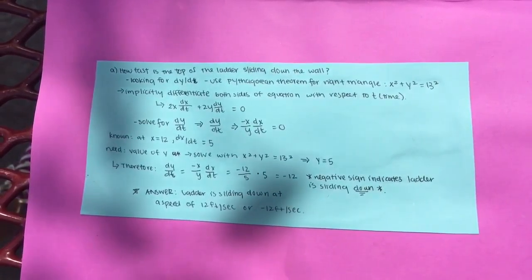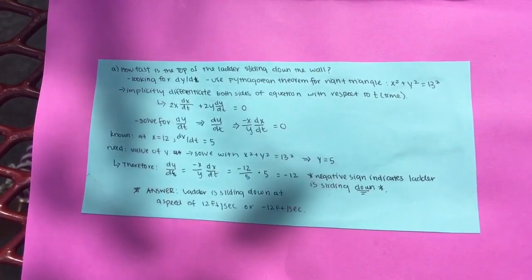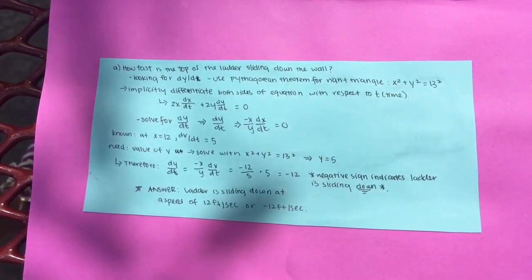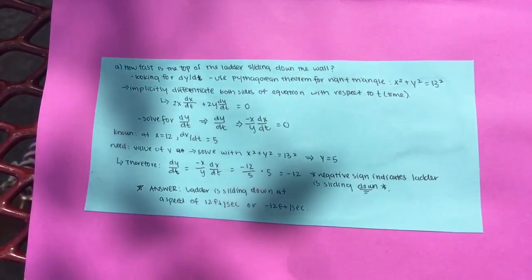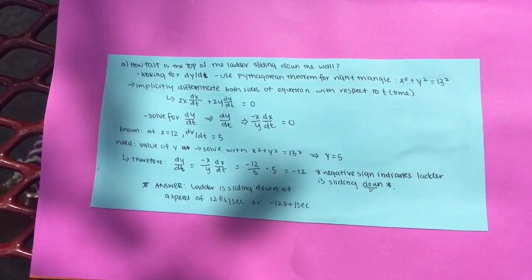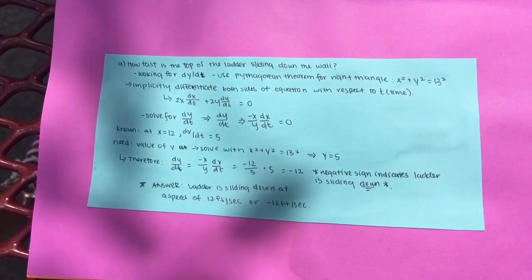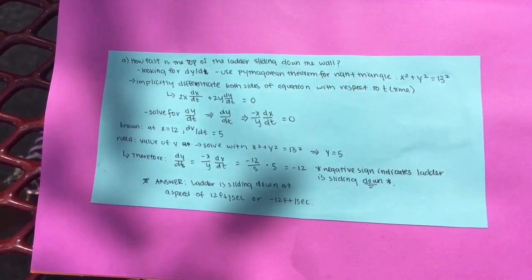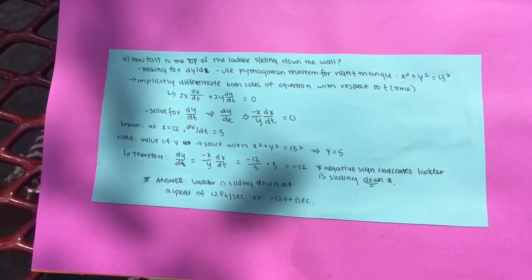He plugged in what he knew to solve for y in the Pythagorean theorem and got that y equals 5. With all the information he knew, he put everything into the dy/dt equation and got -12. Since it was a negative value, it indicated that the ladder was sliding down the wall. His final answer was that the ladder slid down the wall at a rate of 12 feet per second.